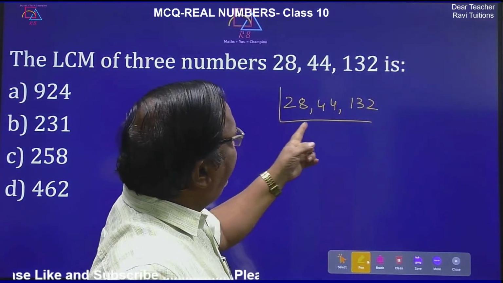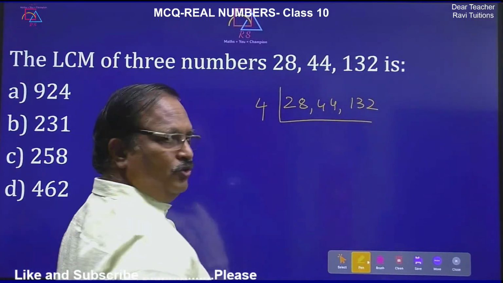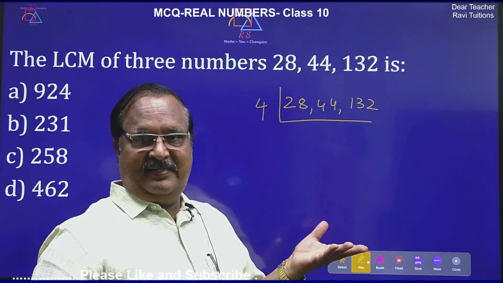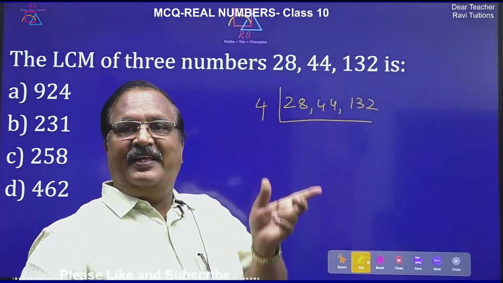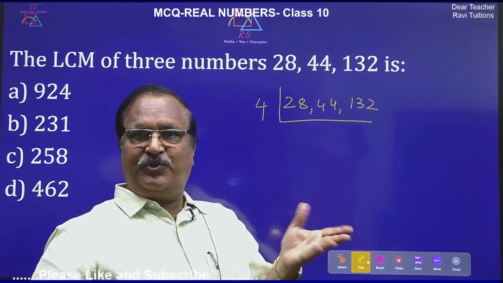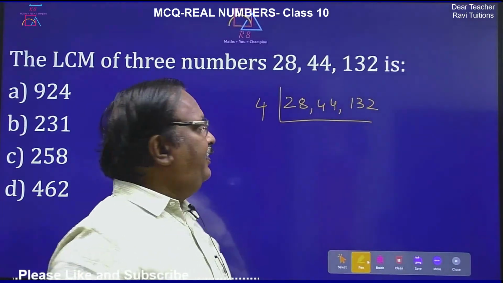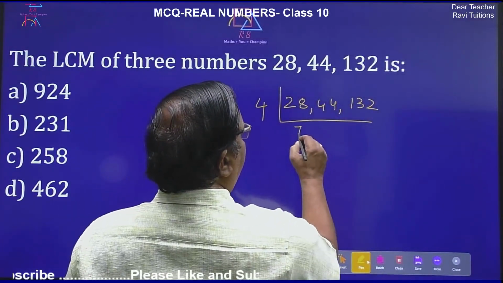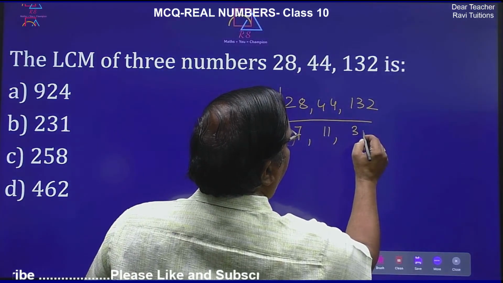You should first take a number by which all the numbers are divisible. Okay. 28, 44, 132, I think 4 will divide them. 2 also you can write, because our aim is only to find out the LCM, not prime factorization. In prime factorization you should take primes, but in LCM you take the biggest number which is divisible into all of them. Okay. So 7, 11 and 33.